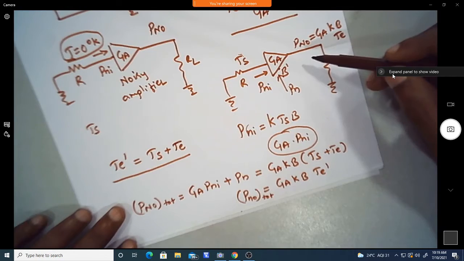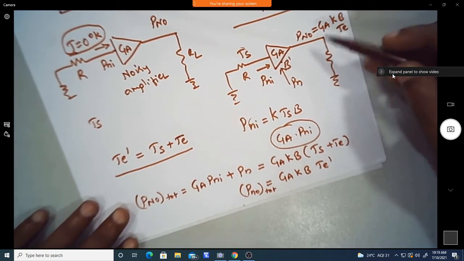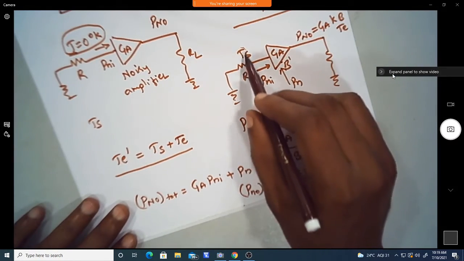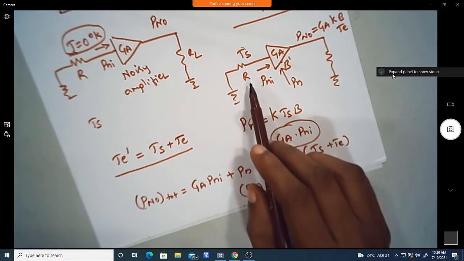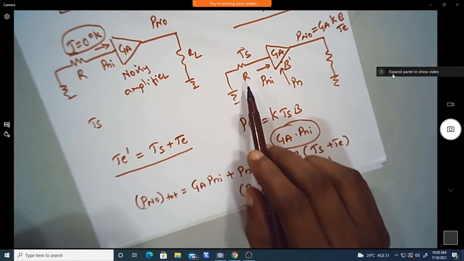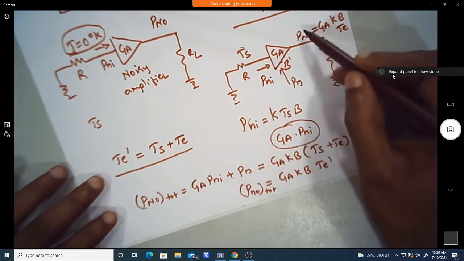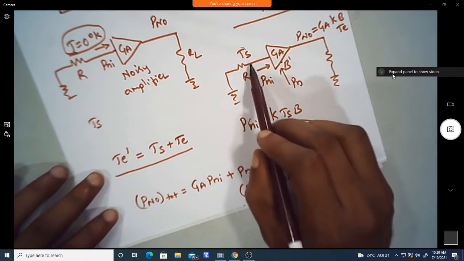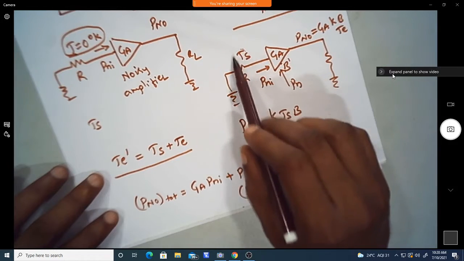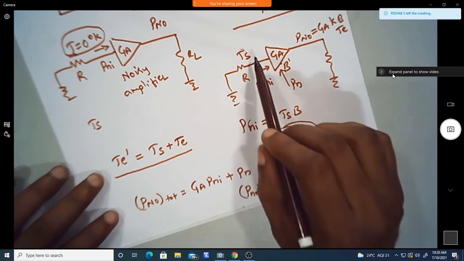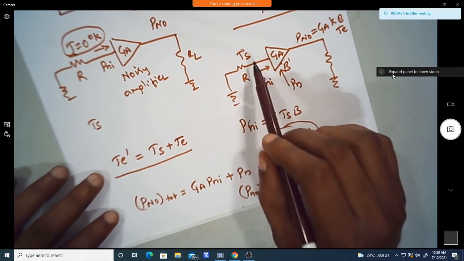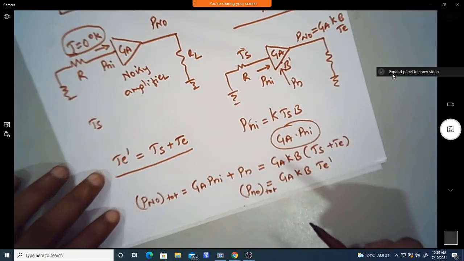Now we can even model this by writing an equivalent resistance having Te plus Ts. Instead of writing Pn, Pni and Pn naught separately, we write the equivalent resistance having Ts plus Te, which represents the equivalent noise temperature, and then we write the output.